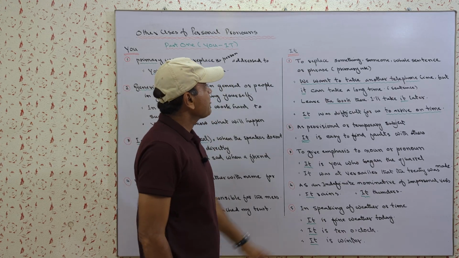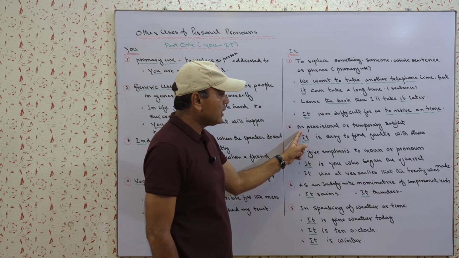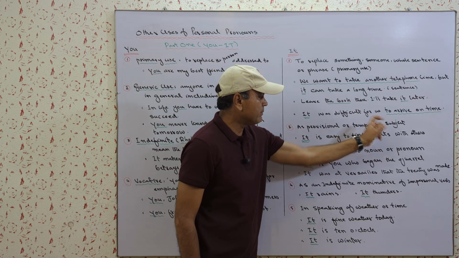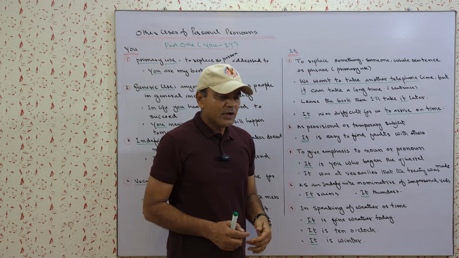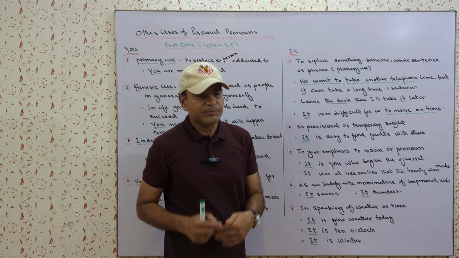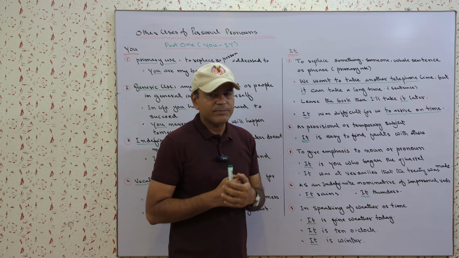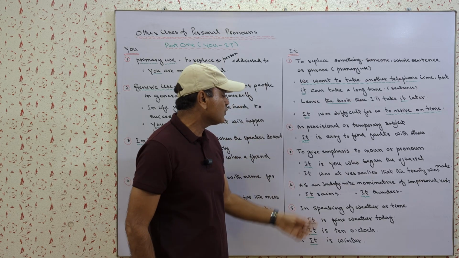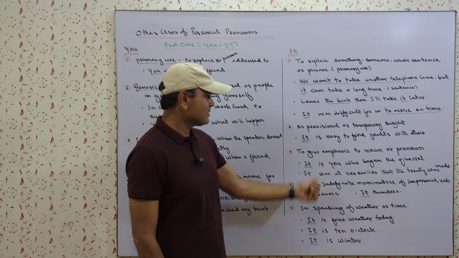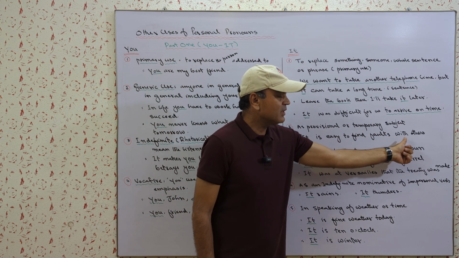The second use of it in the English language is as a provisional or temporary subject. Provisional subjects are those which actually are not the subjects, but in order to fill the gap of the subject, because of certain situations, we use them. As in: it is easy to find faults with others.